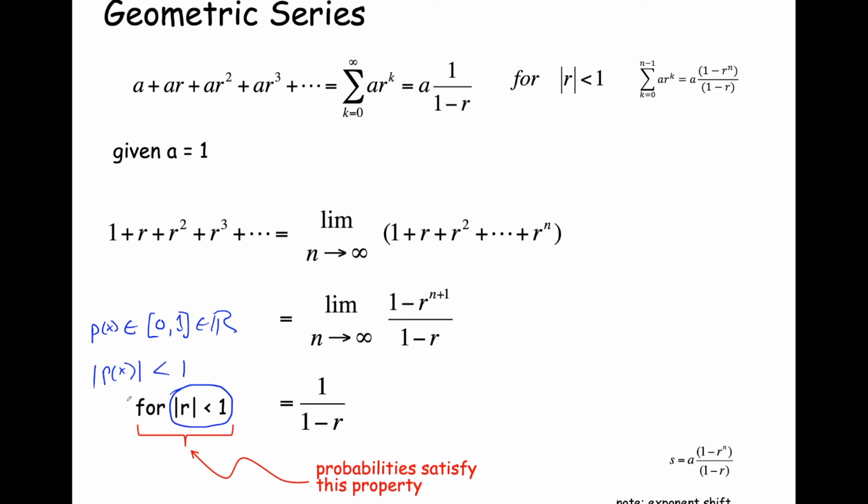It's at least 0 or more, but it's certainly less than 1. And so we can use this geometric series to show total probability for this expression for the probability mass function for the so-called geometric distribution, the sequence of failures ending in a success. In fact, the geometric distribution gets its name from the fact that we use the geometric series to solve what makes this an actual probability.